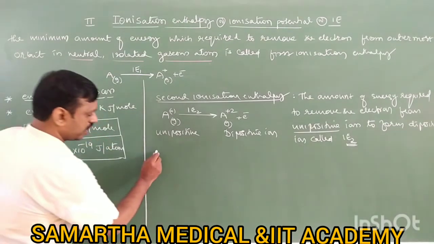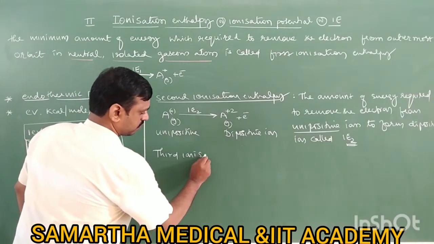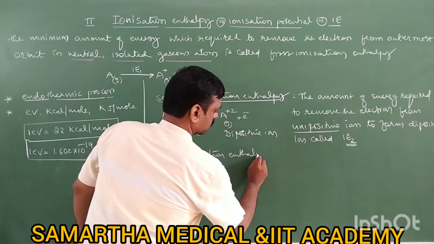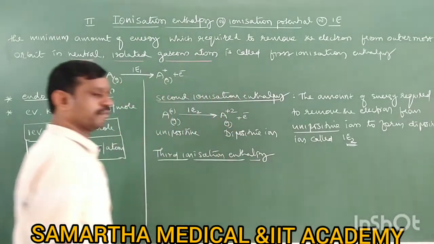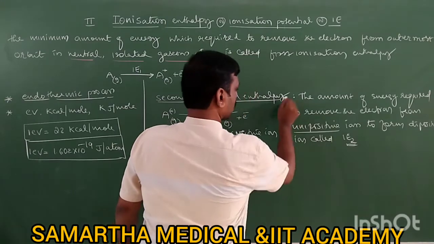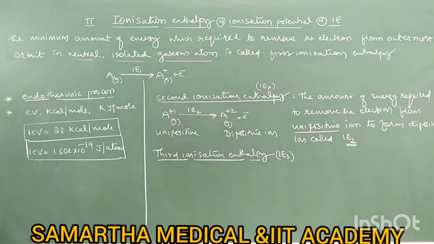Next, similarly, what is third ionization enthalpy? Third ionization enthalpy is IE3. This is IE2. So what is third ionization enthalpy?